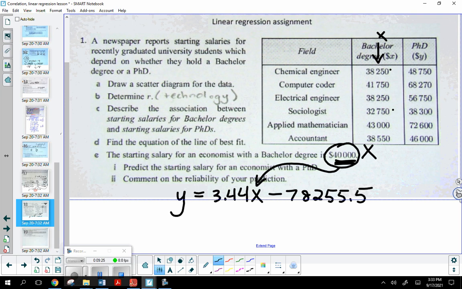Because the value that we're asking about is contained within the range of values for the bachelor's degree, I would say this is pretty reliable. We got a correlation coefficient that was pretty strong and positive, so I think that's a pretty decent prediction. Now, if it were to ask if a bachelor's degree for some kind of field earns $50,000, would it be reasonable to use the equation to find a PhD from the same field to see what he or she would earn? No. That's when you have an extrapolation. The interpolation is when your data value is within the range. The extrapolation is when it is not.